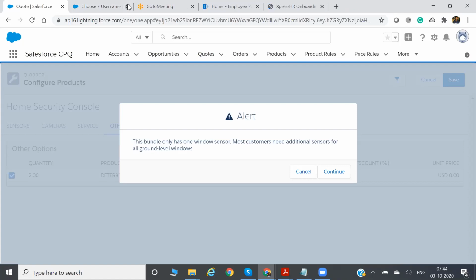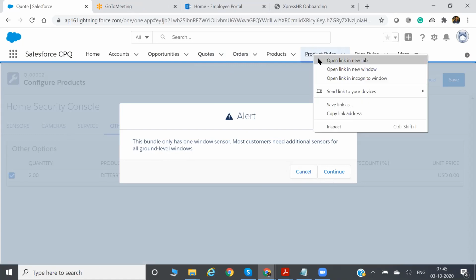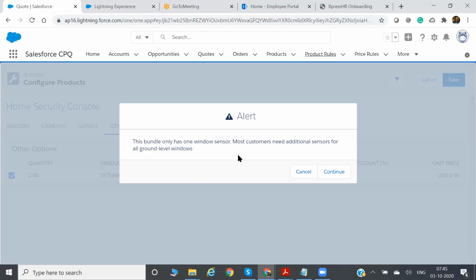Can you see? So this bundle only has one Windows sensor. Most customers need additional sensors for all ground level Windows. And it is giving two options: cancel or continue. Let me show you where I have set this up. This alert message you can achieve through the alert type product rule.